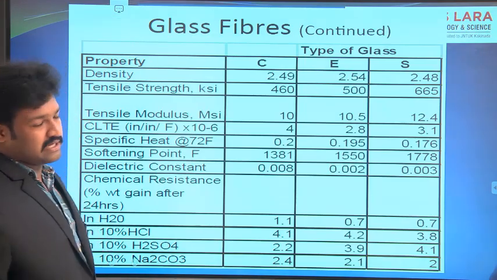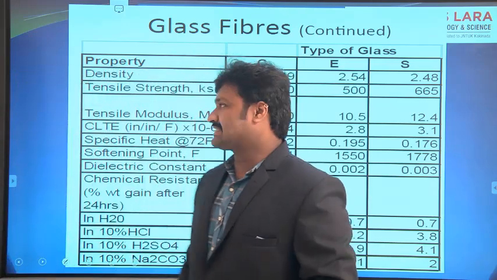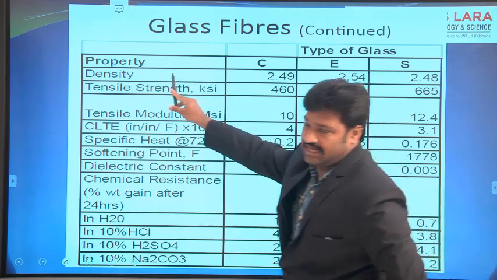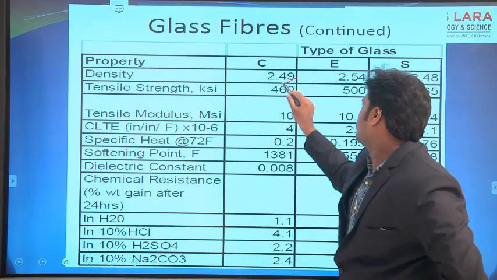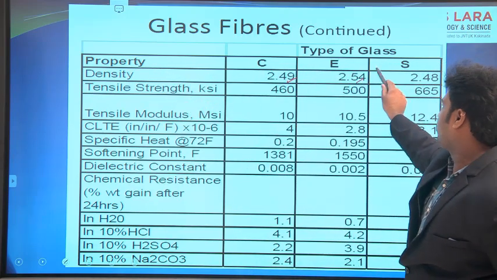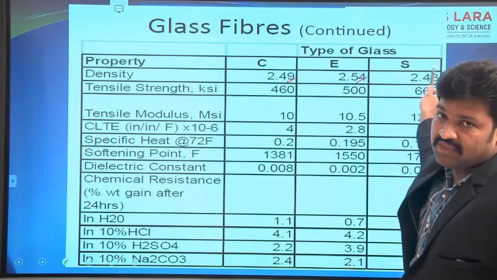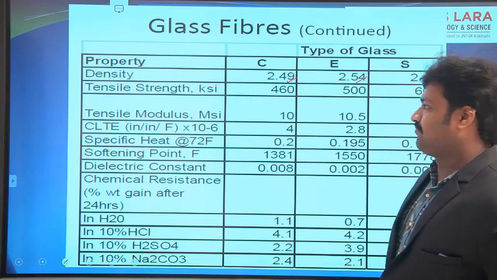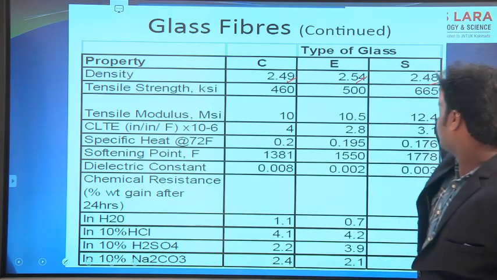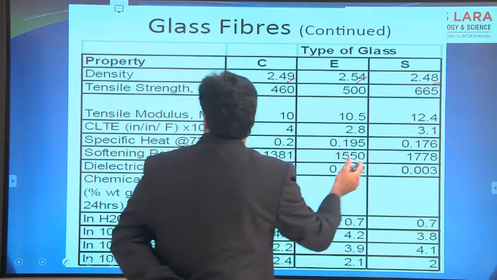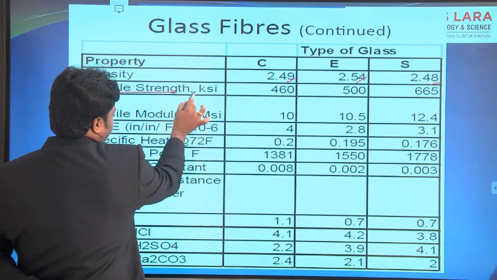So this is the property chart for the various glass materials. For C-type glass material, the density is 2.49, for E-glass it is 2.54 and for S-glass it is 2.48. The densities of the glass fibers are almost the same. S-glass fibers have high strength. The tensile strength of S-glass fibers is 665, whereas E-glass is 500 and C-glass is 460.